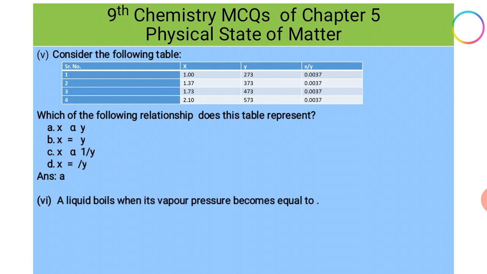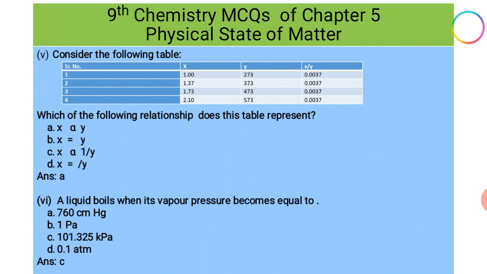Number 6. A liquid boils when its vapor pressure becomes equal to: option A, 760 centimeter of mercury. Option B, 1 Pascal. Option C, 101.325 kilopascals. Option D, 0.1 atmospheres.